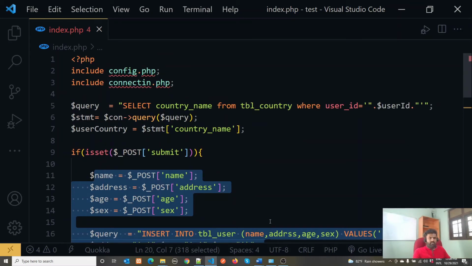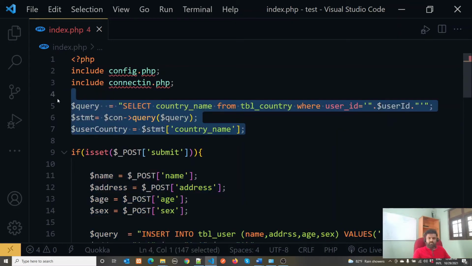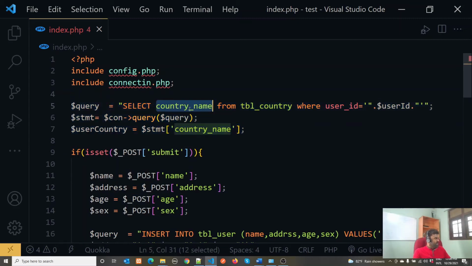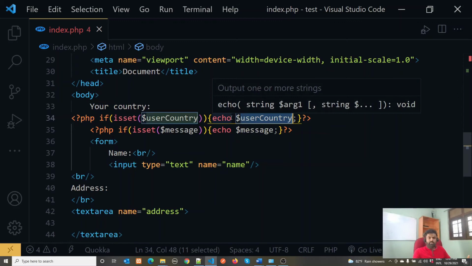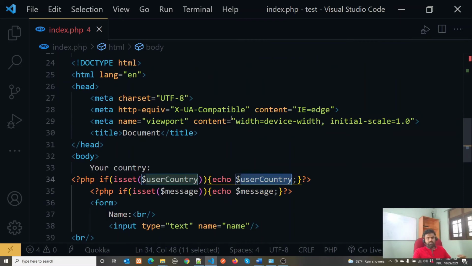Another problem is, as an example, let's say we have this select statement in here. This select statement is selecting country names, but if we have 1,000 pages within this website or application, and we need to add some columns to that, like getting a country code as well and showing the country code within the HTML page, then we have to go to each and every page and do the update.